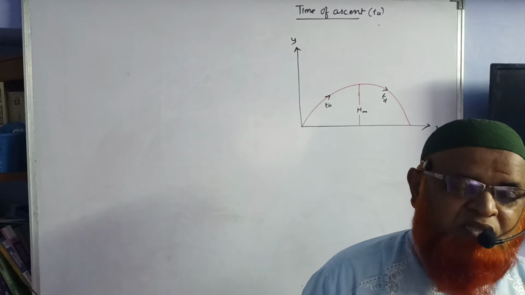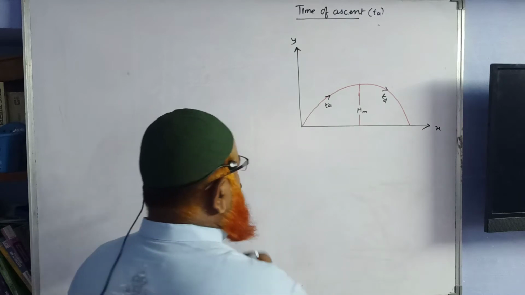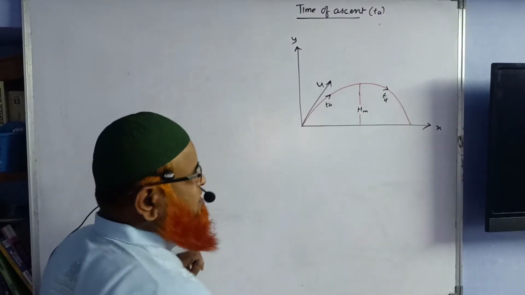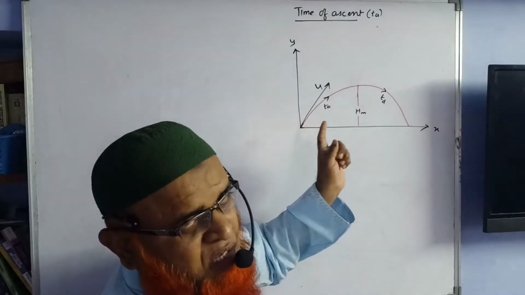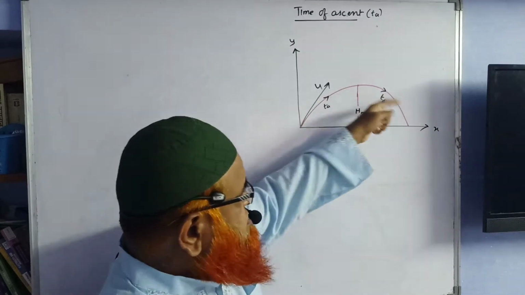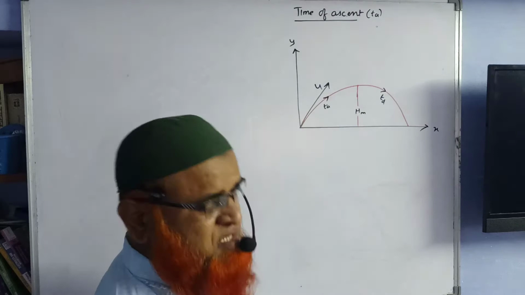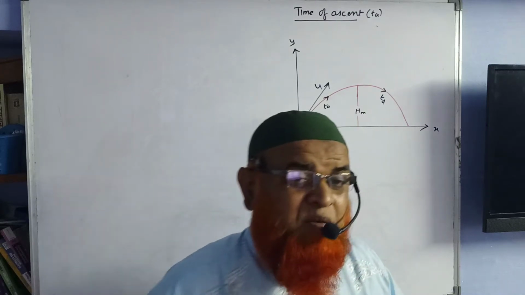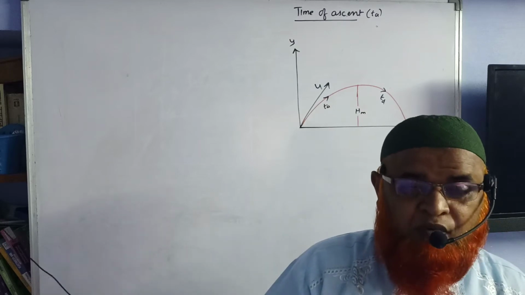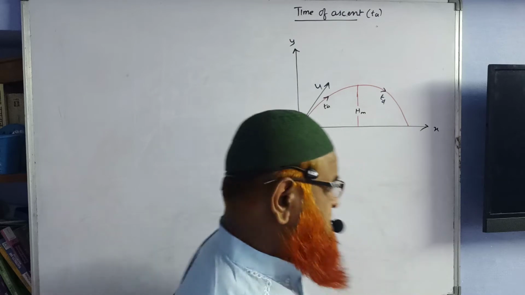It's a very interesting concept today. Let us see what is going to happen. Here you are projecting a body with a certain initial velocity. This body is going to take a parabola. Now we need to find out what is the time of ascent. Let us do vertical projection and oblique projectile simultaneously, and try to understand them together.